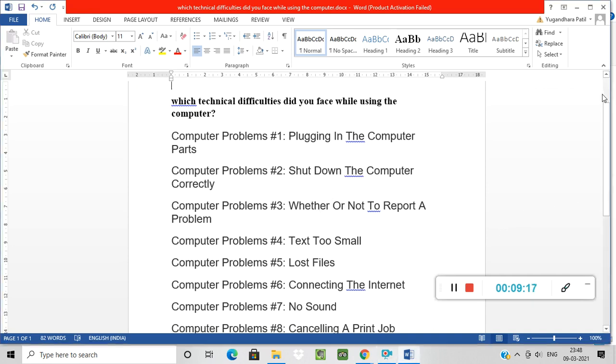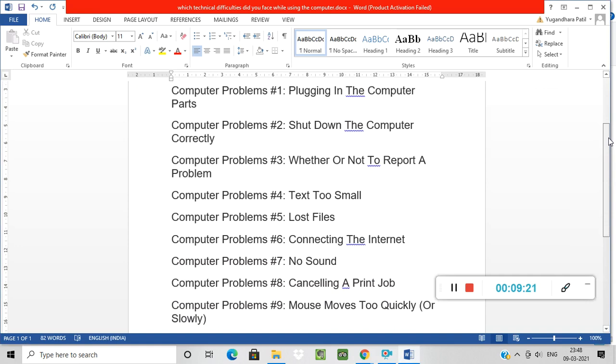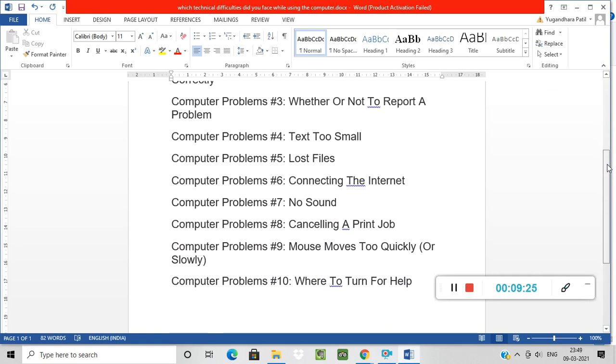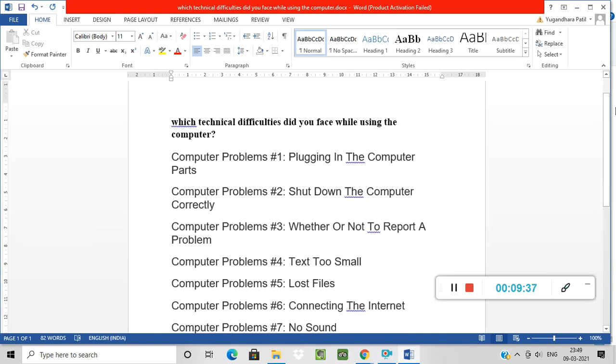Seventh one is no sound. Eighth one is cancelling a print job. Then ninth one is mouse moves too quickly or too slowly. And the last is where to turn for help. Okay, these are some main points I selected for this question.